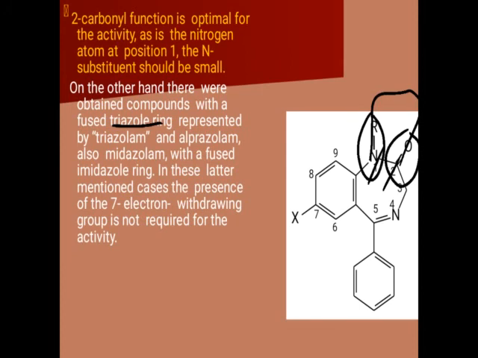For example, alprazolam, midazolam, triazolam, which have the imidazole ring in their structure. So here the imidazole ring is formed due to the fusion, and if the imidazole ring is present, at the 7th position an electron withdrawing group is not necessary. If it is present, it will show better activity, but if it is not there, then it will not affect the activity. Okay.